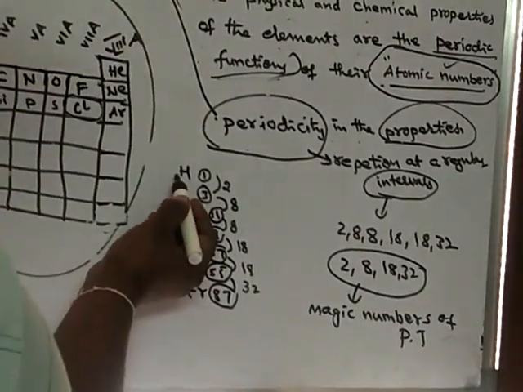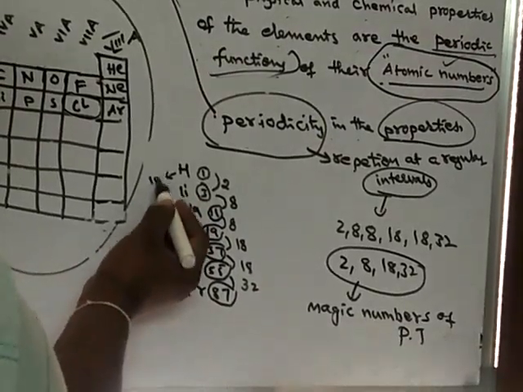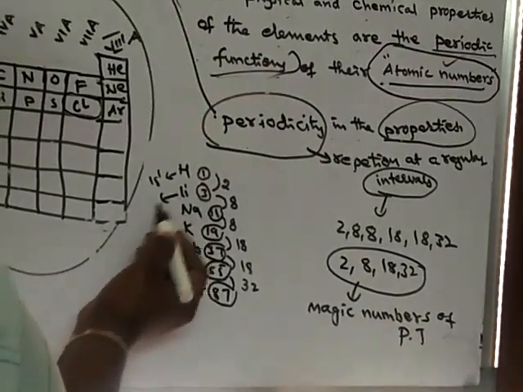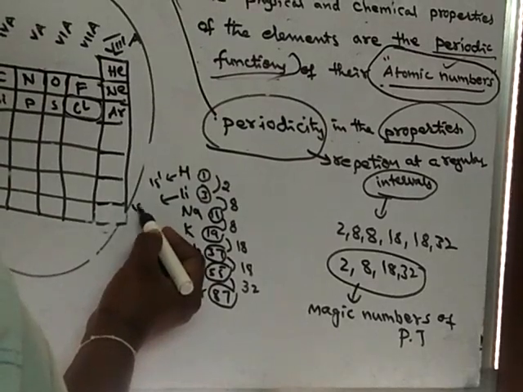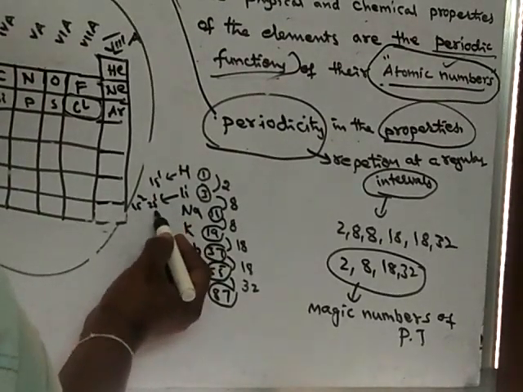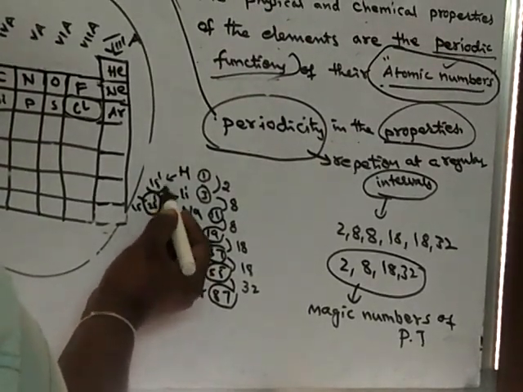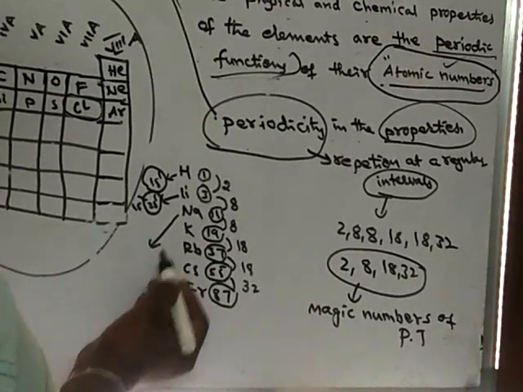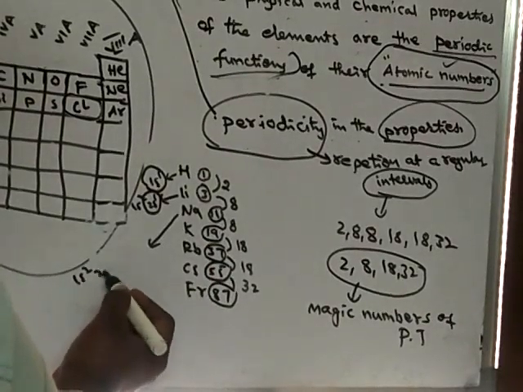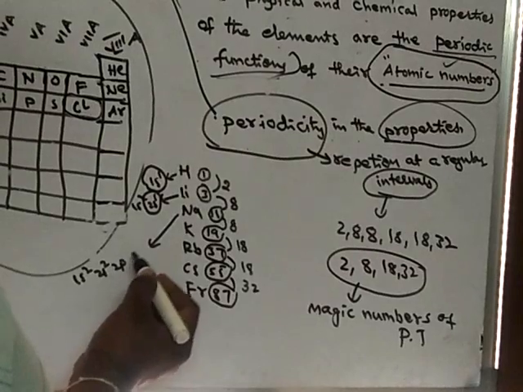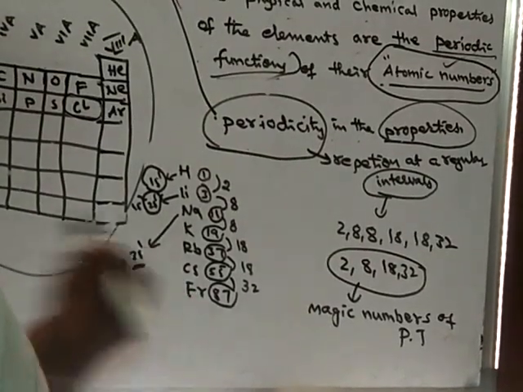See, hydrogen is 1s1 outermost. Lithium is 1s2, 2s1. So s1, here also s1. If you see sodium, it is 1s2, 2s2, 2p6, 3s1. So this is the outermost orbit.